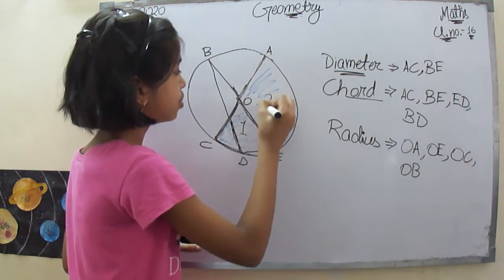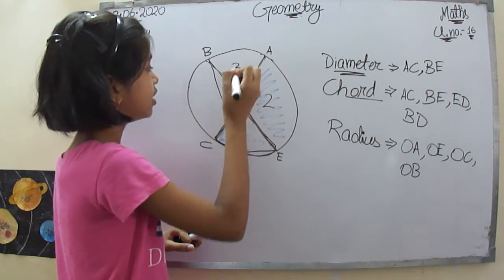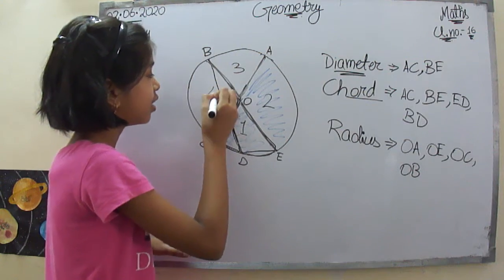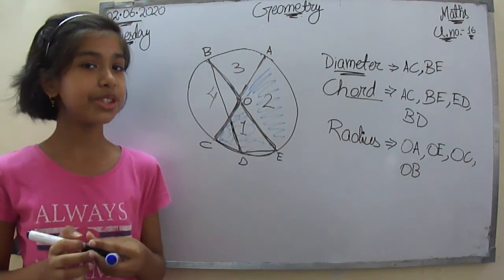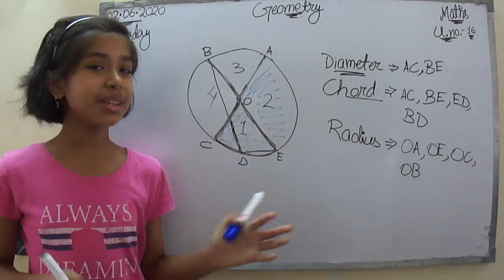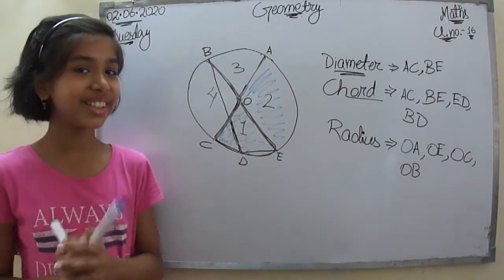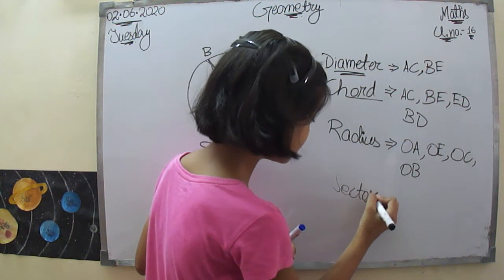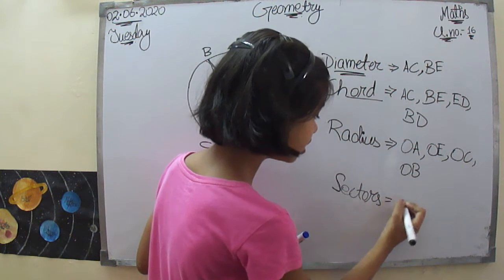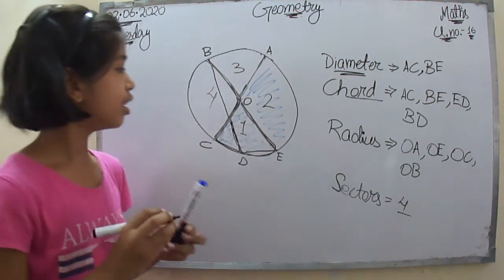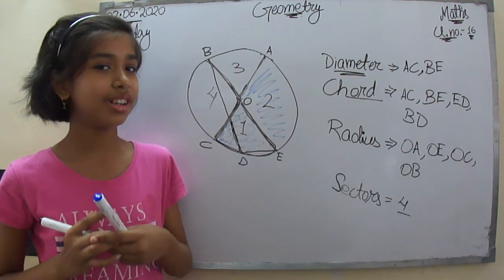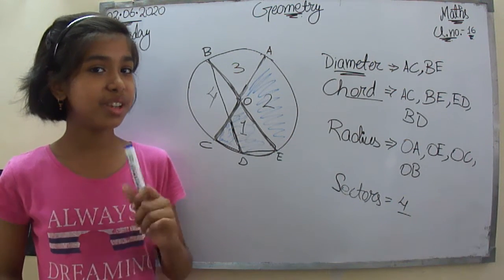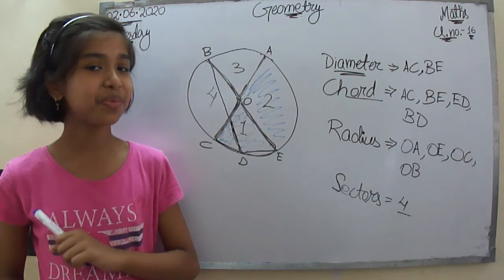We have spotted this 2 sector. This one 3 sector, the 3rd sector. And this is 4 sector. 4 sectors are there. How many sectors are there? Very simple, right? The sectors are 4. There are 4 sectors, or there are many more sectors than 4. Do you notice that? No?